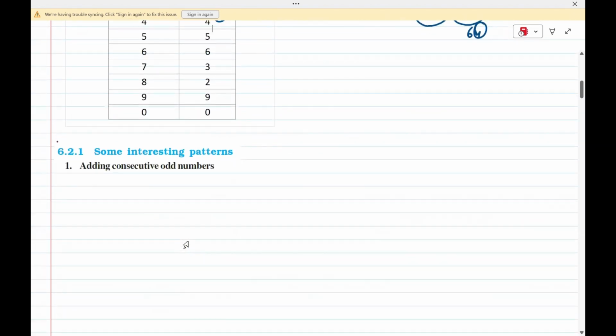Next, there are always some interesting facts, like Ramanujan used to experiment with numbers. So here are some results. Adding consecutive odd numbers. If I take one odd number, I get 1 cube. After 1, what is the odd number? I have 3 and after this I have 5. So if after 1, I add 2 consecutive numbers, 3 and 5, it is 8, which is nothing but 2 cube, because I have added 2 odd numbers.